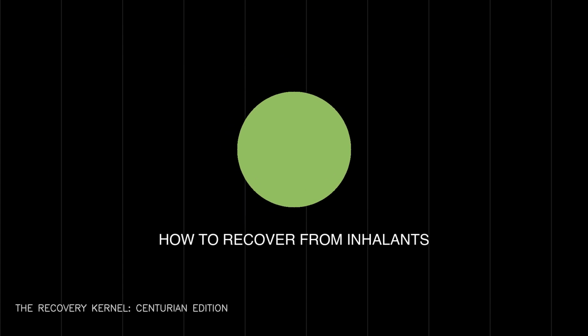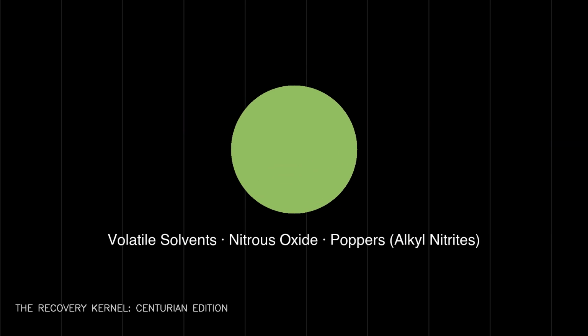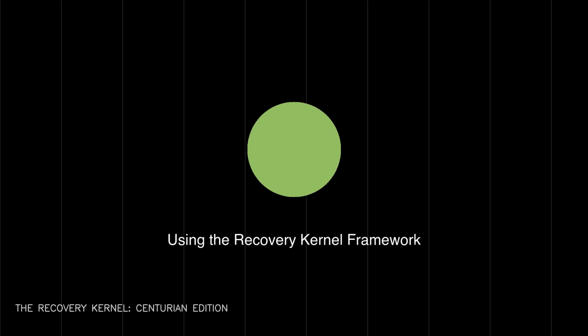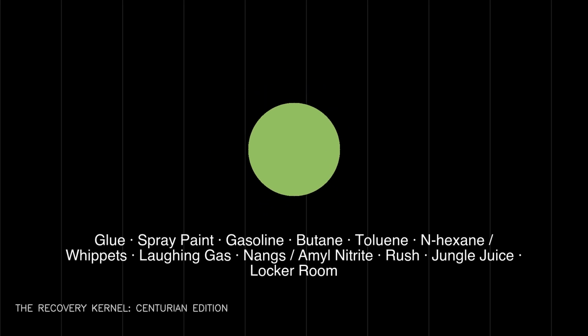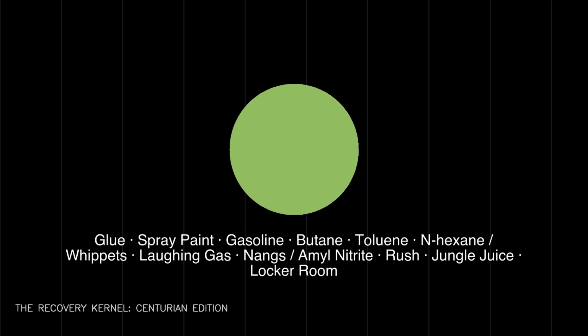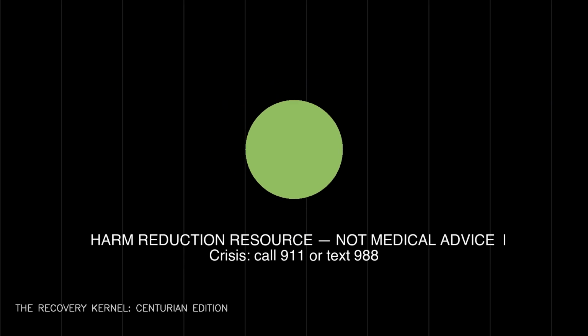Substance-Specific Navigation Series. How to recover from inhalants. Volatile solvents, nitrous oxide, poppers, alkyl nitrites. Using the Recovery Kernel Framework. Glue, spray paint, gasoline, butane, toluene, N-hexane/whippets, laughing gas, nong/amyl nitrite rush, jungle juice, locker room.